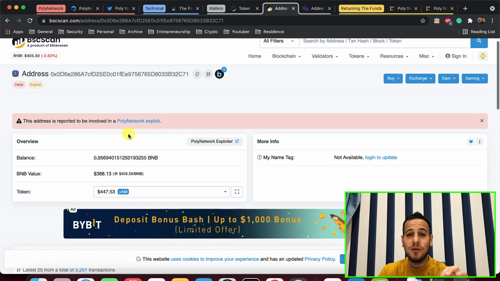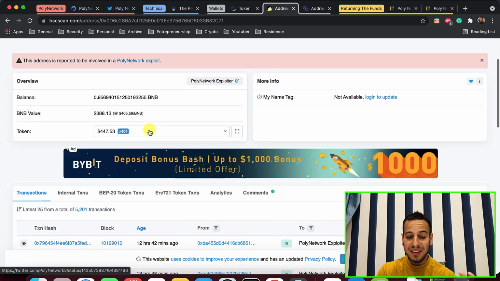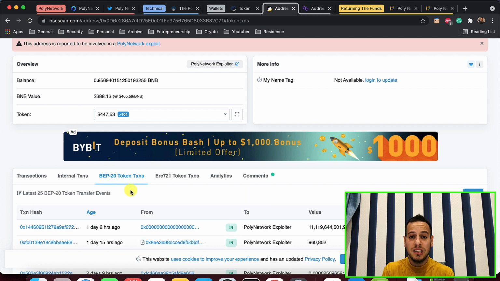Now let's take a look at the exploit on the Binance Smart Chain. It's the same exploit as I told you before. Poly Network is a cross-chain platform, so the same exploit has been used to withdraw all the tokens on the different chains. It was a cross-chain attack, and this is why it's the biggest DeFi attack that happened. The most amount of money has been stolen, and it involved 3 different blockchains at the same time. This is a huge event, and by learning this, you're basically learning the history of DeFi, the history of decentralization, the history of crypto. So watch till the end.